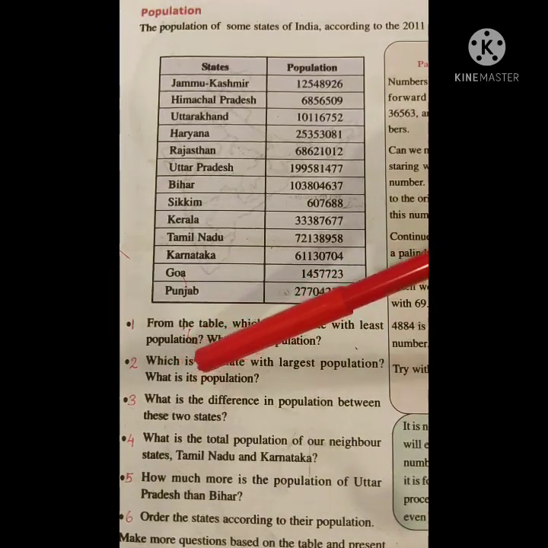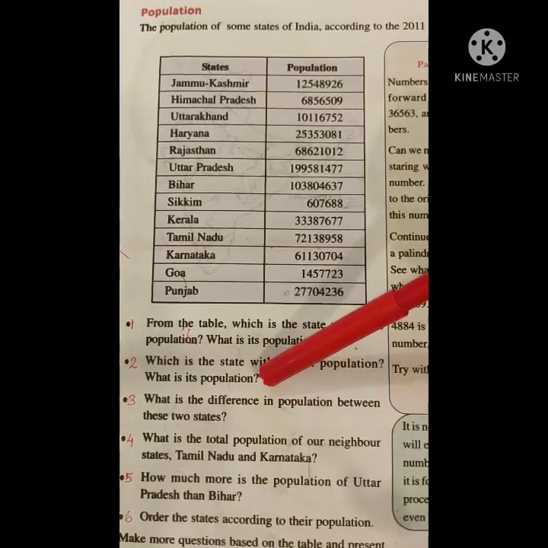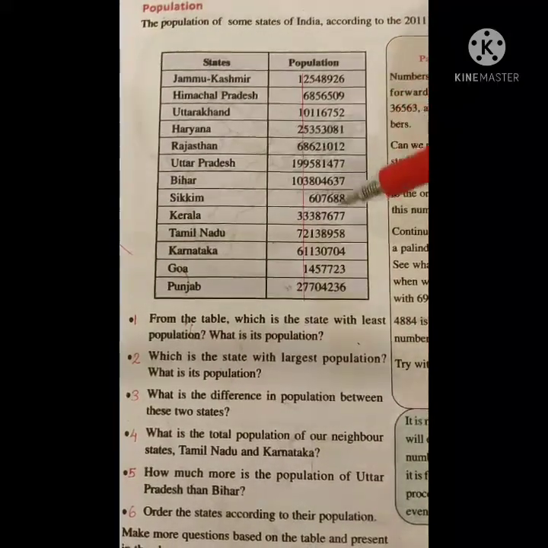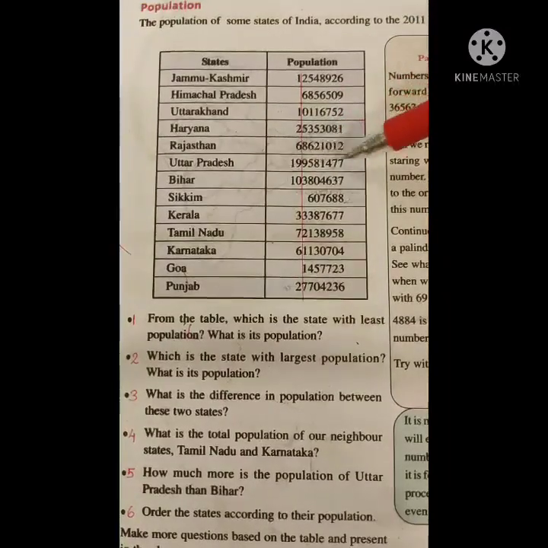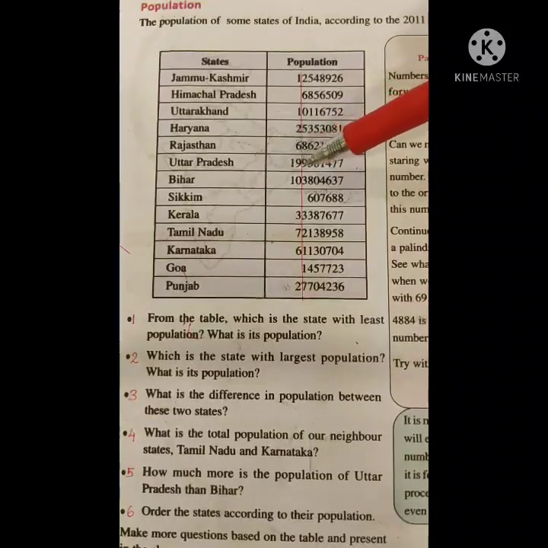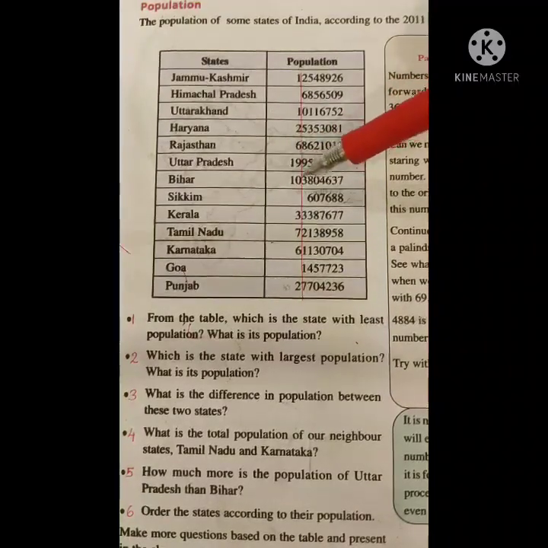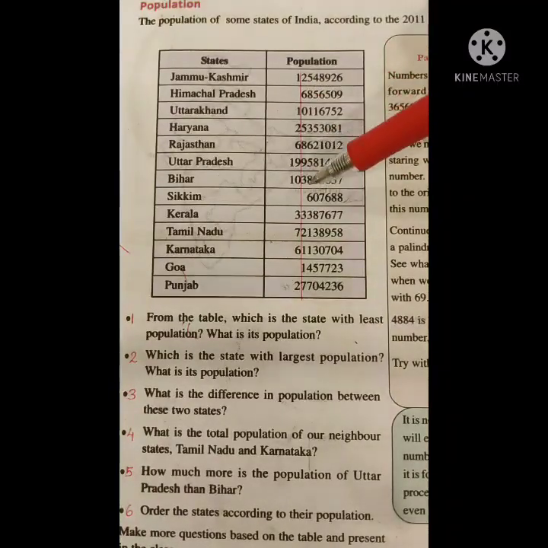Second one, which is the state with the largest population? What is its population? Can you say which is the larger one? By counting the digits of each population, we can see that two states have a population with 9 digits. Uttar Pradesh and Bihar are the states having a population with 9 digits. Here I draw a red line between the place values of 10 lakh and crore. By doing so, we can identify the larger number.